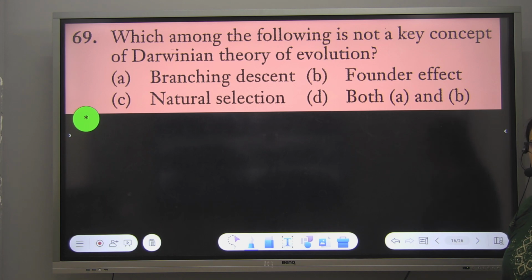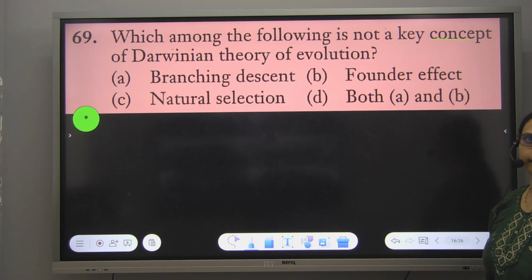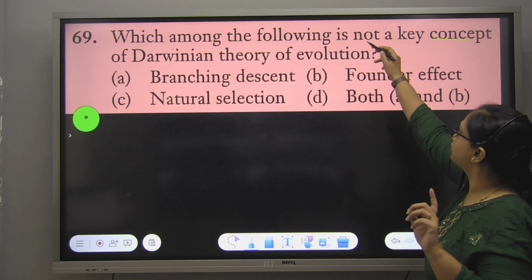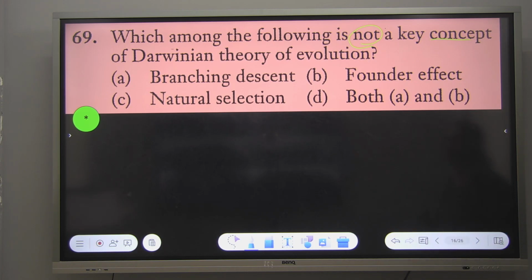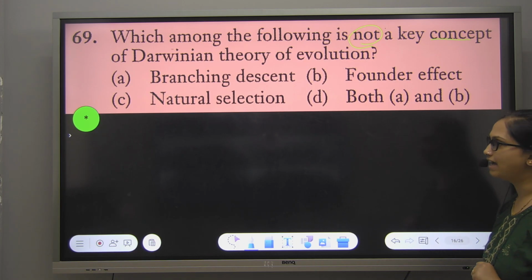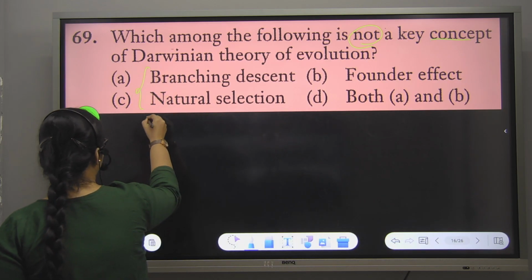There is a statement: which are the two key concepts? Option B. Branching descent and natural selection, these both were given by Darwin. Agreed?